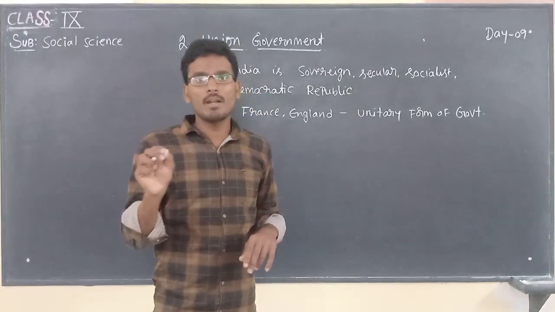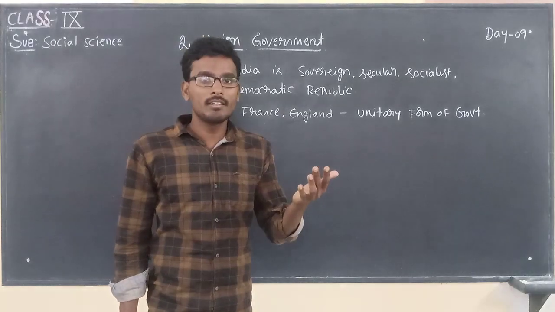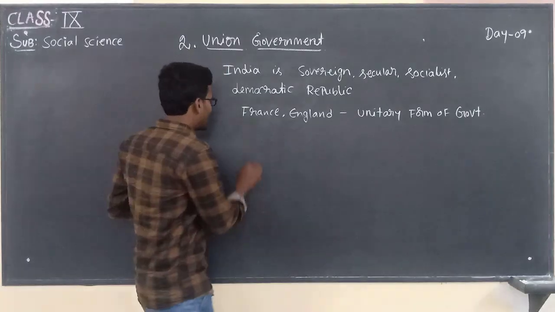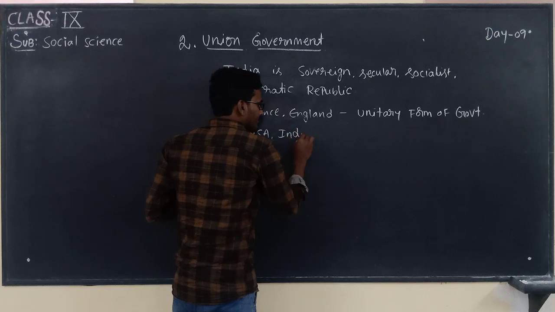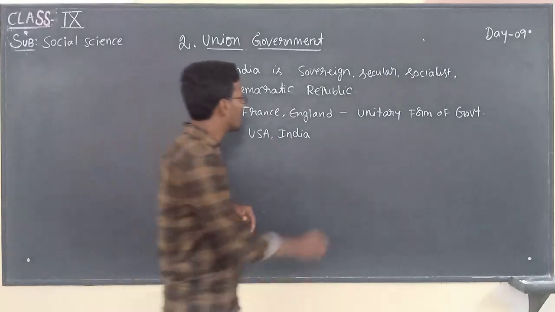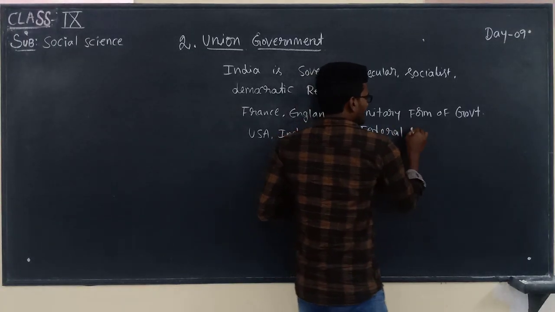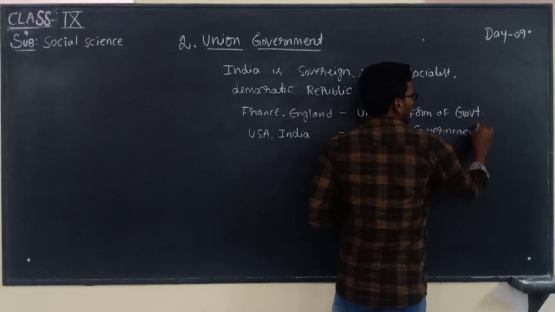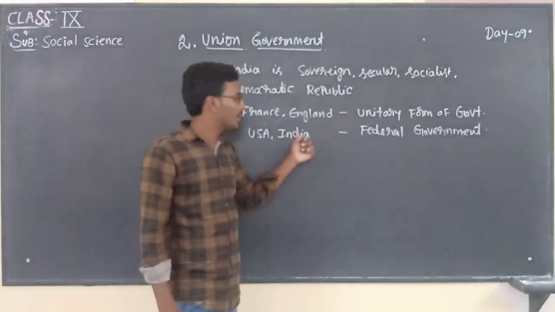Unitary form of government means what? Only one government, that is central government only. But the countries like America and India, we are following federal government. There is a federal government in countries like America and India.